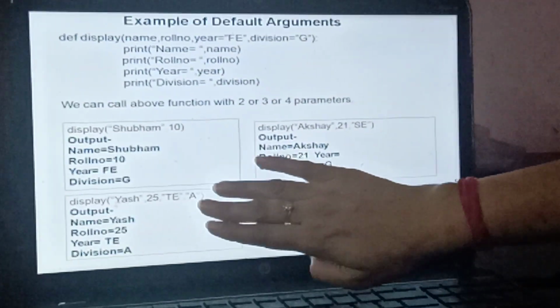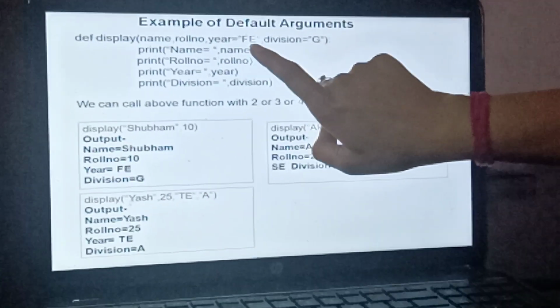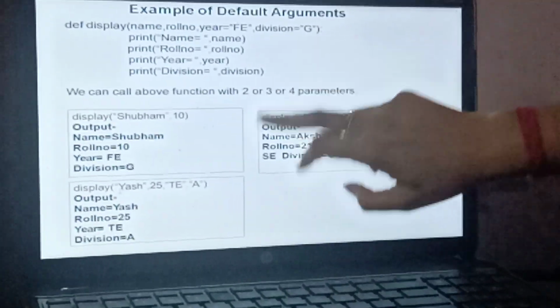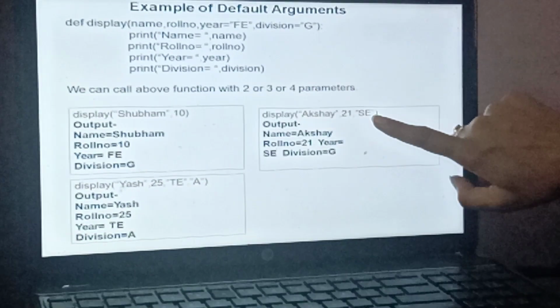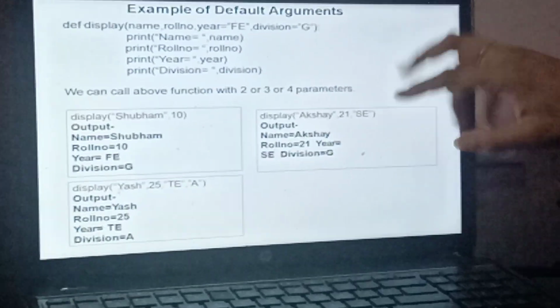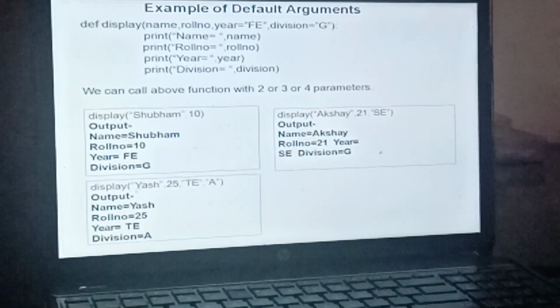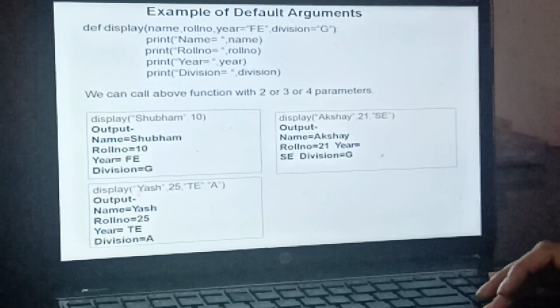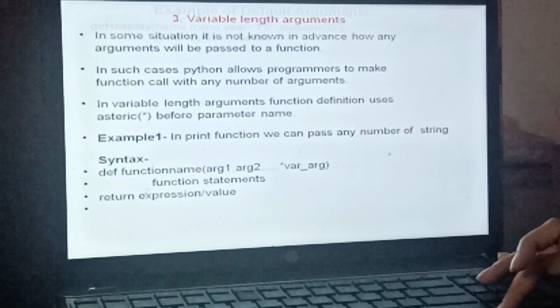In this example, I have given all 4 values, so in the place of FE it is going to take PE, and in the place of G it is going to take A. Similarly here, in the place of FE it is going to take SE, and at the place of division it is going to take G only, because I have not provided any other value here. So this is how we define default arguments.